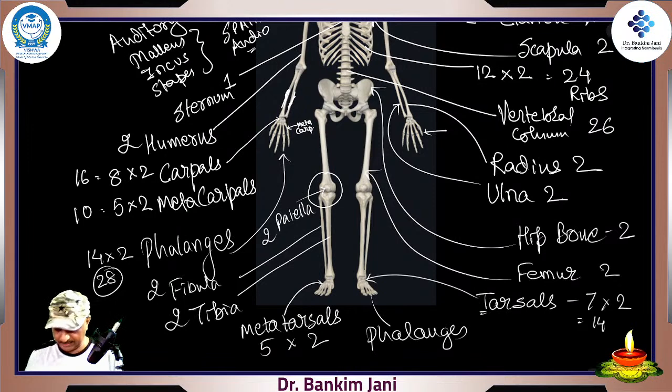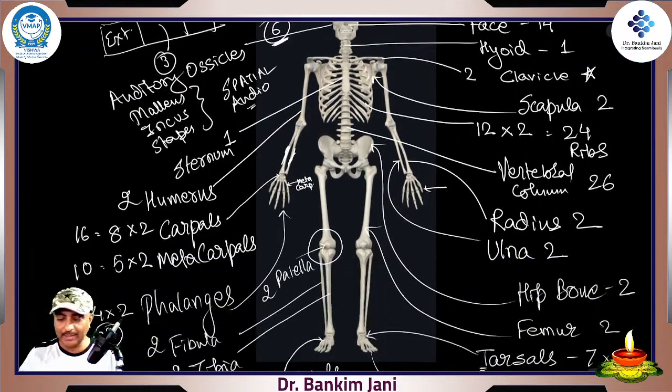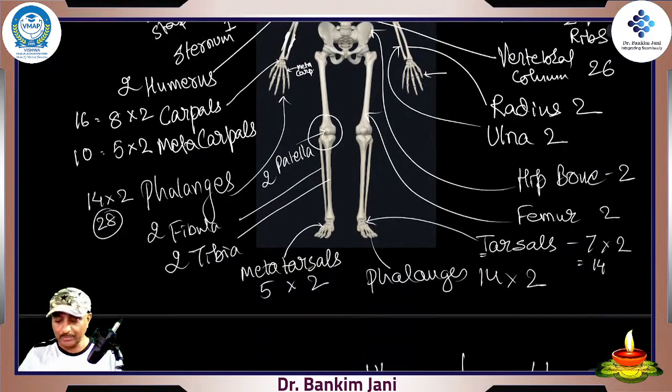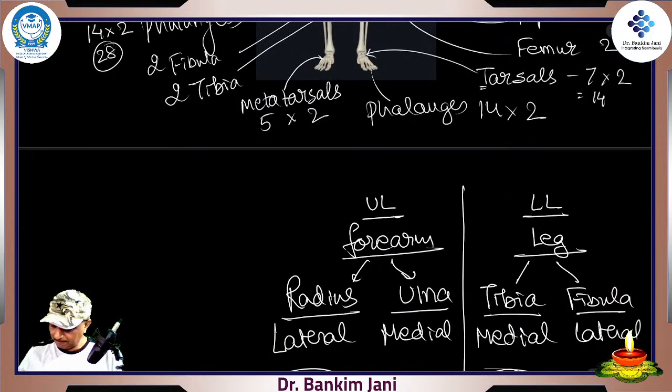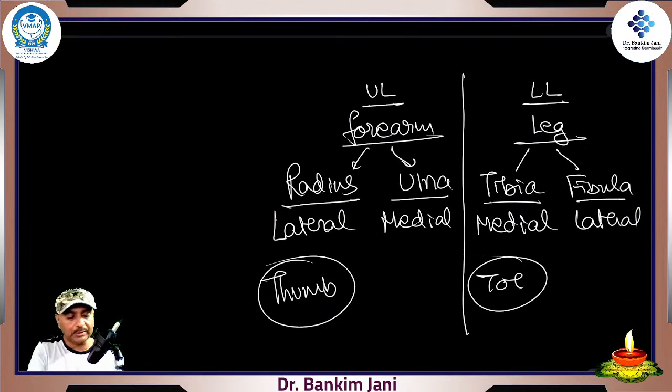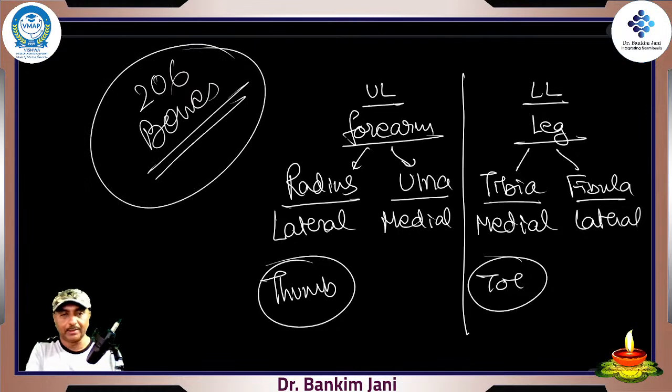Okay, all right. So phalanges, as I said, 14 into 2. So that's how the entire skeletal system is so amazingly divided. So total there would be 206 bones. So that's what you have to study. 206 bones. Now remember, every bone is named. Every bone is named.